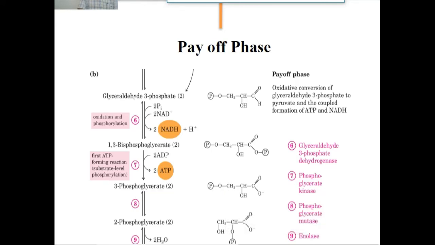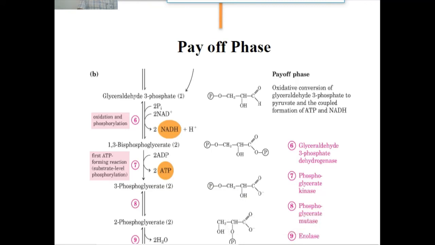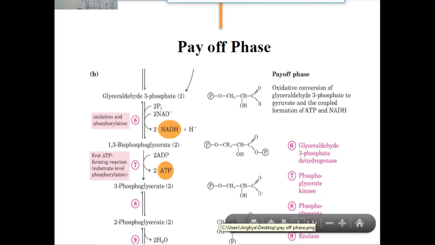After this, 3-phosphoglycerate is converted into 2-phosphoglycerate.